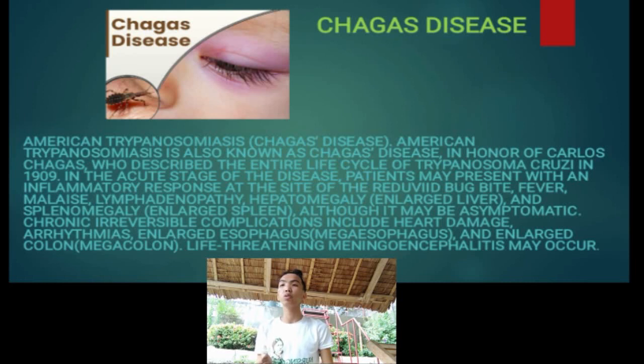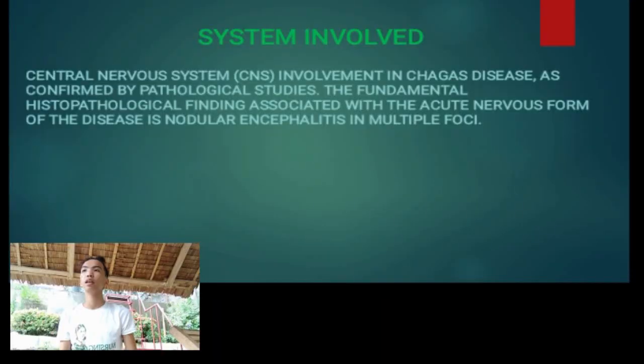Although it may be asymptomatic, chronic, irreversible complications include heart damage, arrhythmias, enlarged esophagus or megaesophagus, and enlarged colon or megacolon. Life-threatening meningoencephalitis may occur. Next, the system involved is the central nervous system.